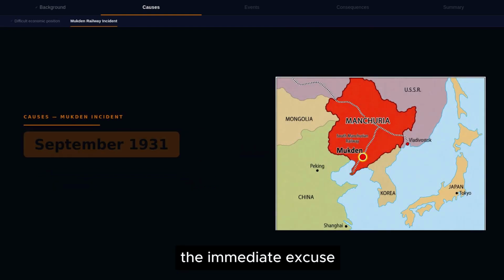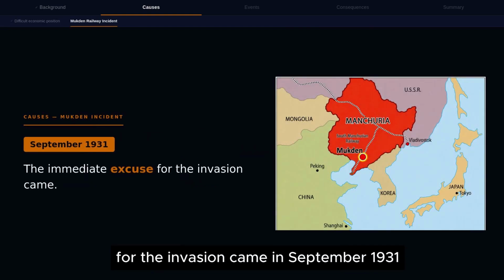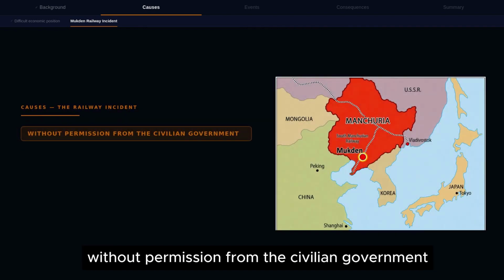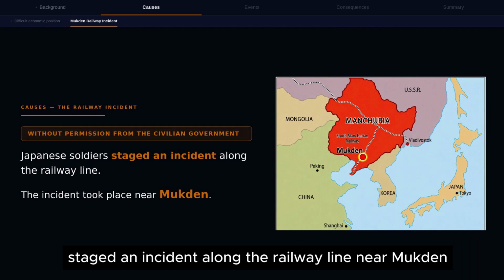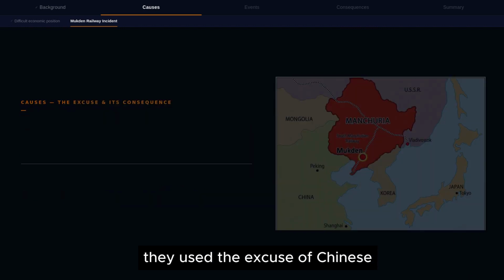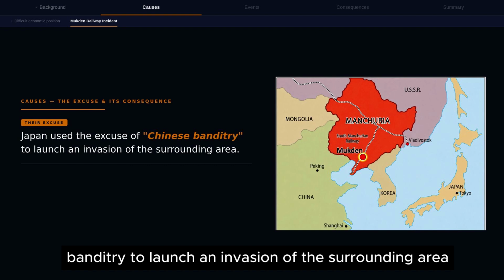The immediate excuse for the invasion came in September 1931. Without permission from the civilian government, Japanese soldiers staged an incident along the railway line near Mukden. They used the excuse of Chinese banditry to launch an invasion of the surrounding area.